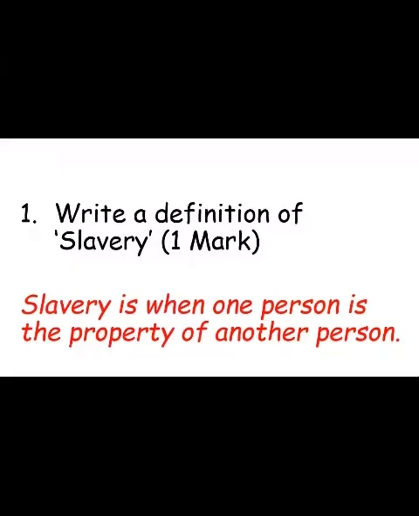Fantastic work, Year 5. Brilliant skimming and scanning for your answers and some brilliant retrieval, I am sure. So let's go through them together. You can either tick or dot the questions that you got right or wrong, and hopefully you've learnt a lot more about the Atlantic slave trade.